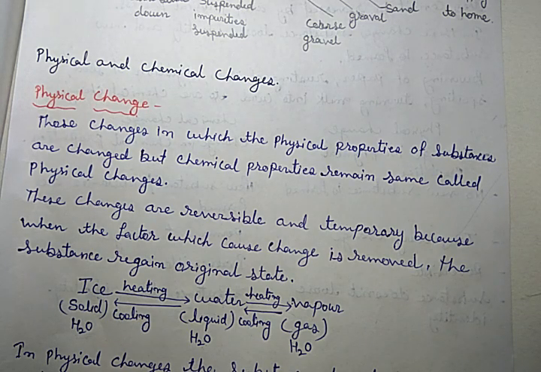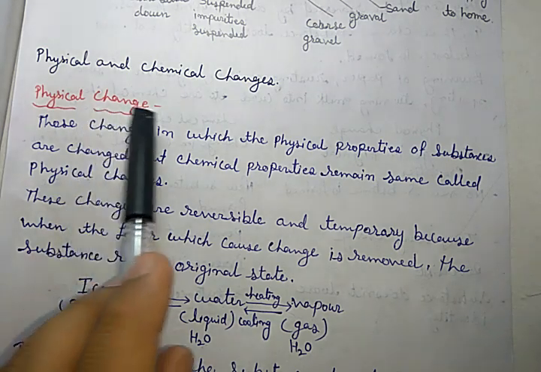What is physical change and what is chemical change? Before that, there is a sentence which is very common in science: change is the law of nature. That means in nature there are changes. There are various changes. The thing which is present at this time was not in the past and maybe will not be in the future. Like dinosaurs, at present they are absent. In the future, maybe humans or any other living organism may change.